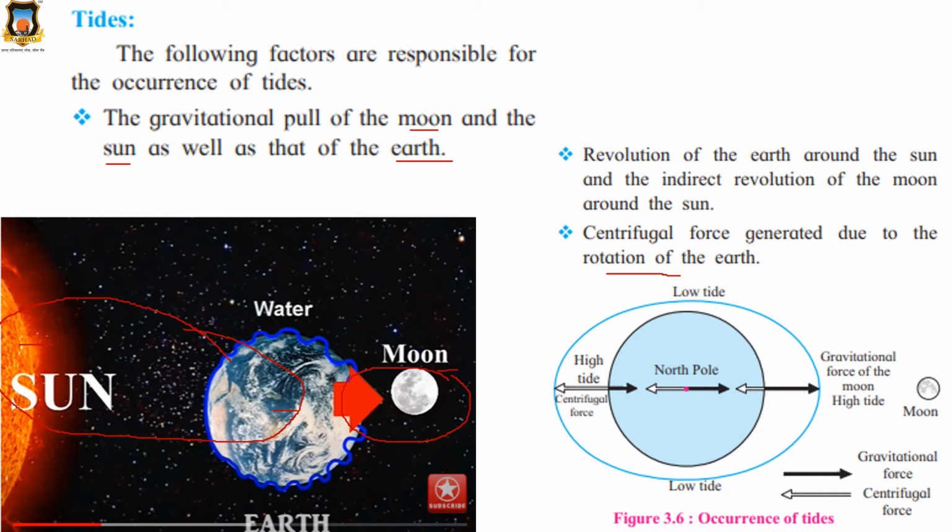So try to understand this. What are the factors? First, the gravitational pull of the moon, sun and earth. Second, the revolution of the earth around the sun. Then the indirect revolution of the moon around the sun. And the centrifugal force generated due to the rotation of the earth. Clear? Okay.